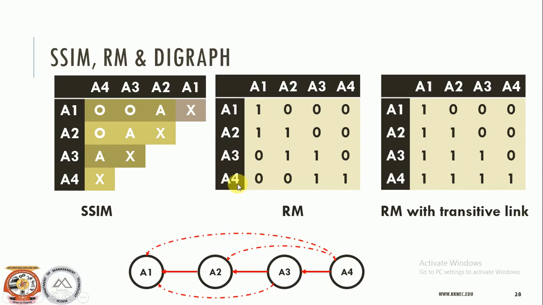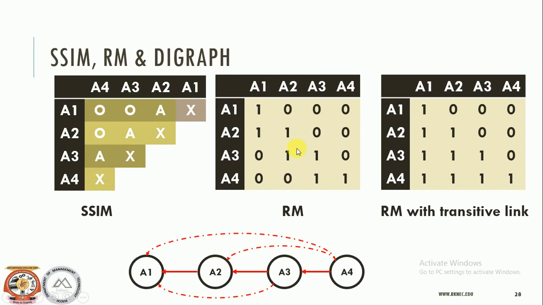So here if you see, A4 is in relationship with A3, but A3 is not in relationship with A4. That is why A is there. Just like here, A2 and A3: A3 is in relationship with A2, but A2 is not in relationship with A3. Just like that, A1 and A2: A2 is in relationship with A1, but A1 is not in relationship with A2.